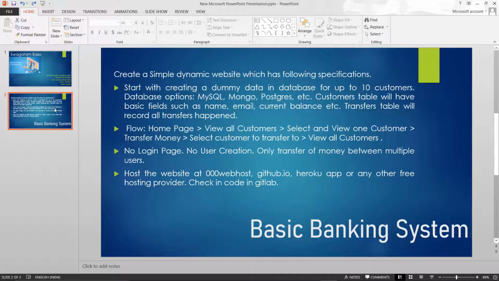In this website, we do not need any login page and any new user creation. It should only contain the transfer of money to multiple users. And finally, the website should be hosted on some free hosting provider like github.io.